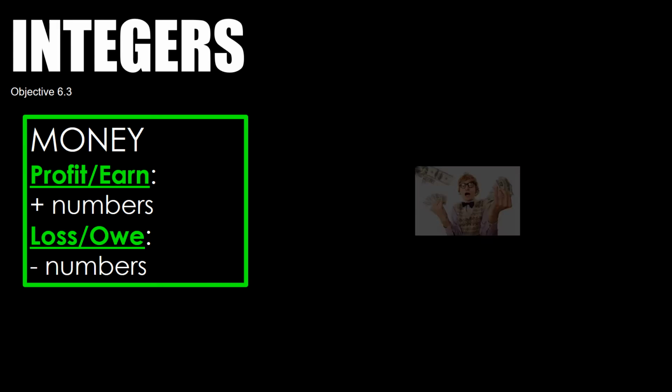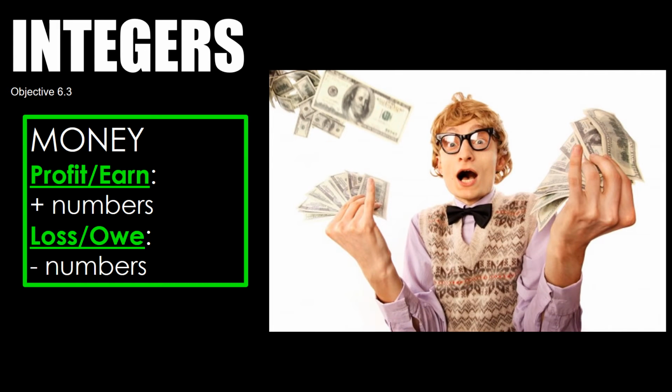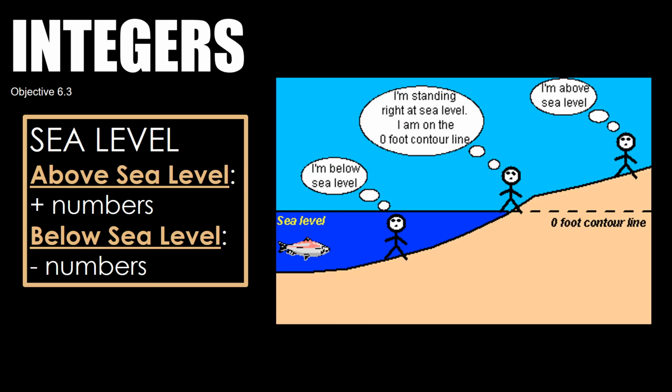You also have money, and so you might have a profit or you earn money. Another keyword that I forgot to put in here is if you make a deposit at a bank. That means you're making money. You have positive money. But if you take a loss or you owe money or you do a withdrawal, those are the negative integers, or you lose money.